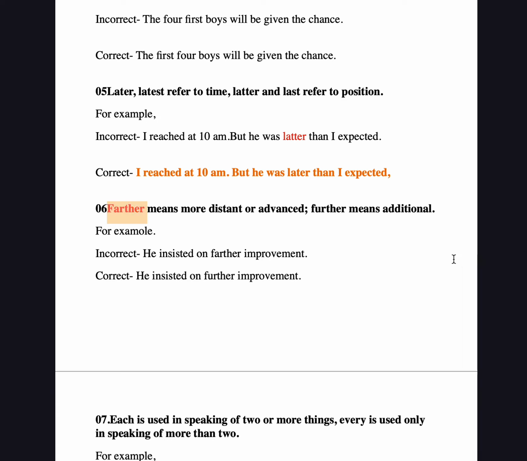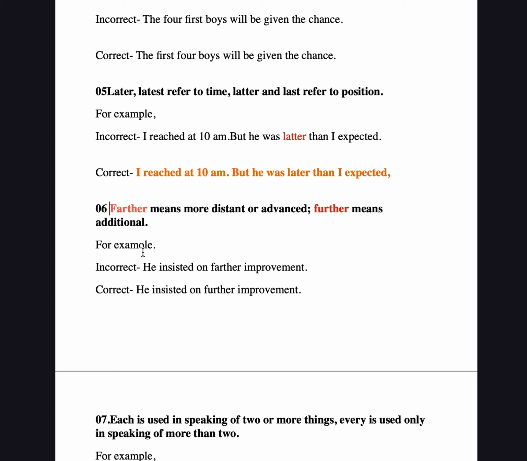One is farther and the other is further. Further means addition, and farther is quite different: it is used for distance. Now in a sentence, for example: "He insists on further improvement." But this is wrong. The correct sentence is "He insists on further improvement." Further means addition. So here we have a difference in the usage of these words, but they always confuse.